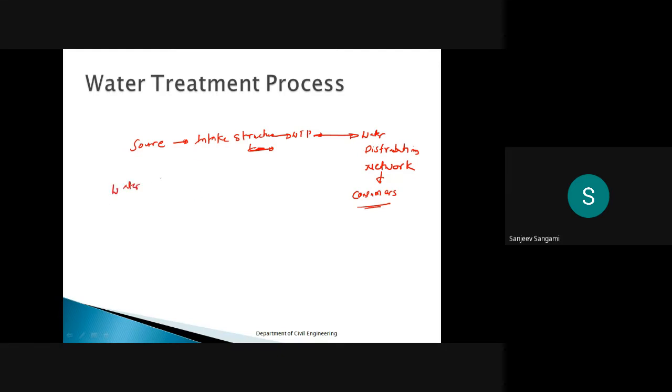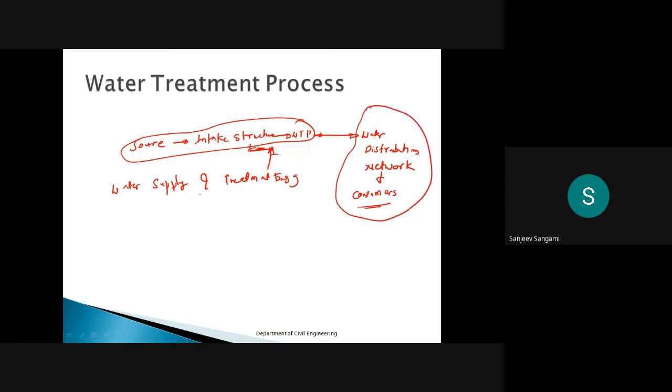That is water supply and treatment engineering. Up to here, it is completely related to your treatment, and this portion is completely related to your water supply. I have already explained in the first part what we are discussing, and in the second part what we are discussing, in the first or second class itself.